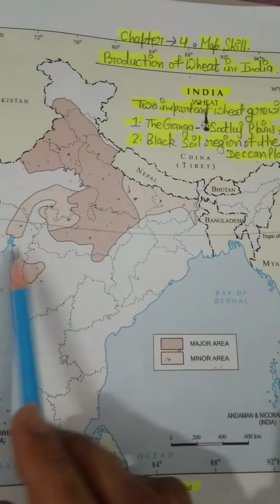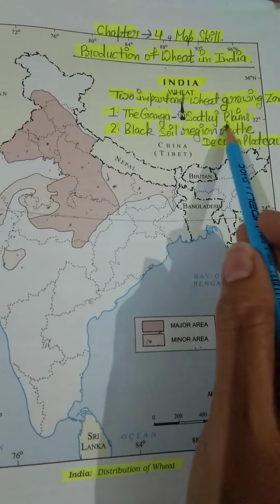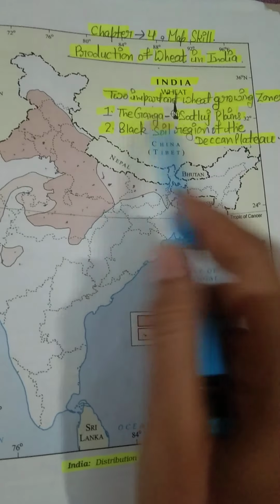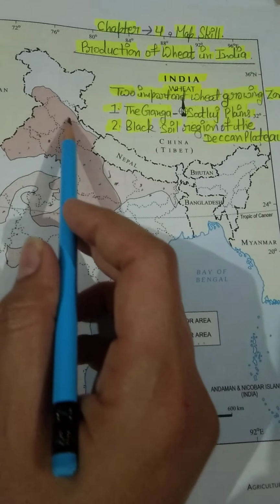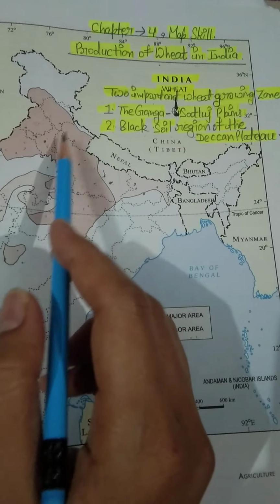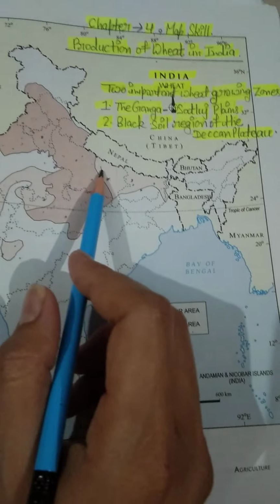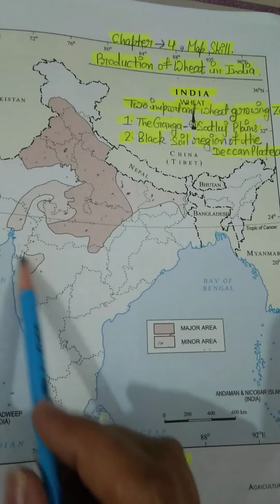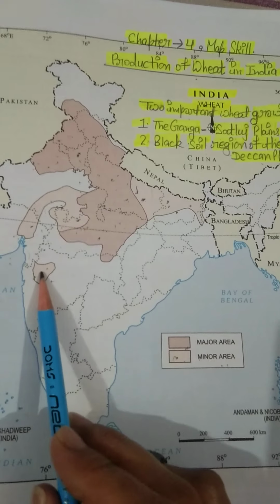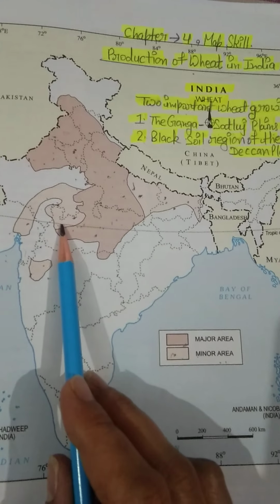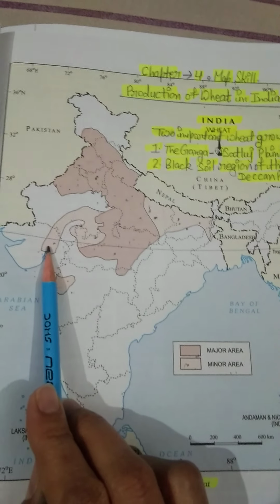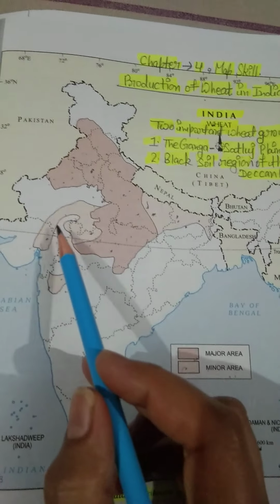As we have discussed, there are two growing zones. First, the Ganga Satluj plains, and you all know that states like Punjab, Uttarakhand, Himachal Pradesh, and Uttar Pradesh are included in the Ganga Satluj plains. And black soil, you know where we can find black soil. Black soil is found in Maharashtra, in Madhya Pradesh also, and in some parts of Gujarat also. So just see the light shading.